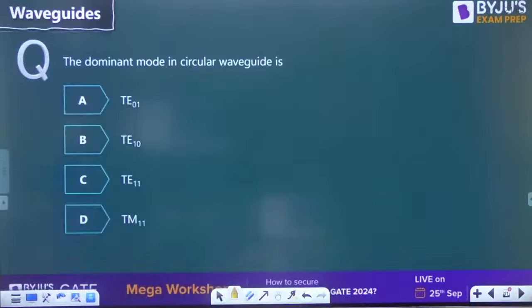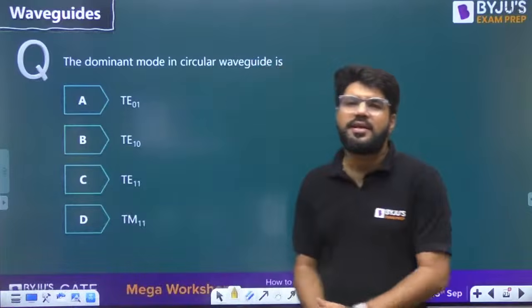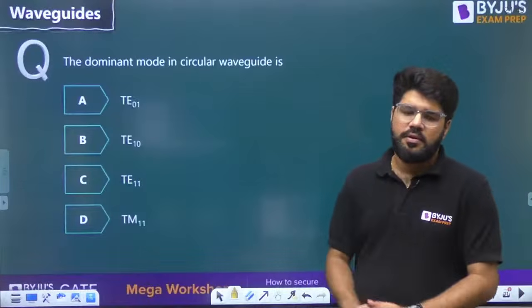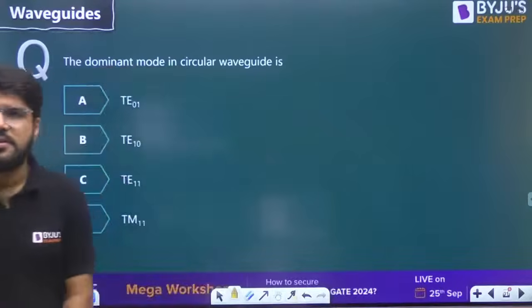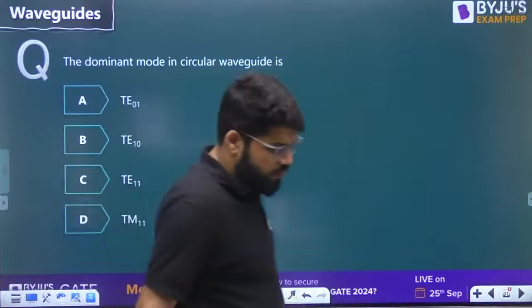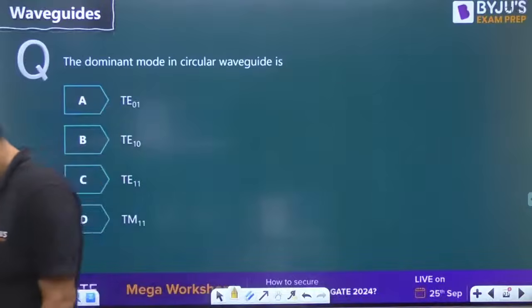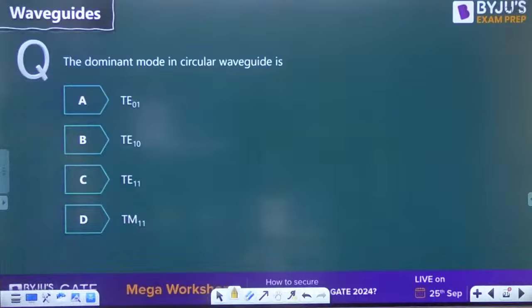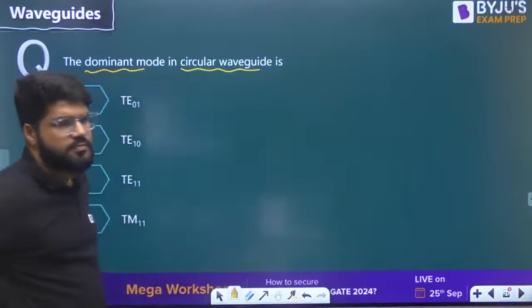What is the dominant mode in circular waveguide? What is known as the dominant mode in circular waveguides? Tell me, dear. Dominant mode in circular waveguides.